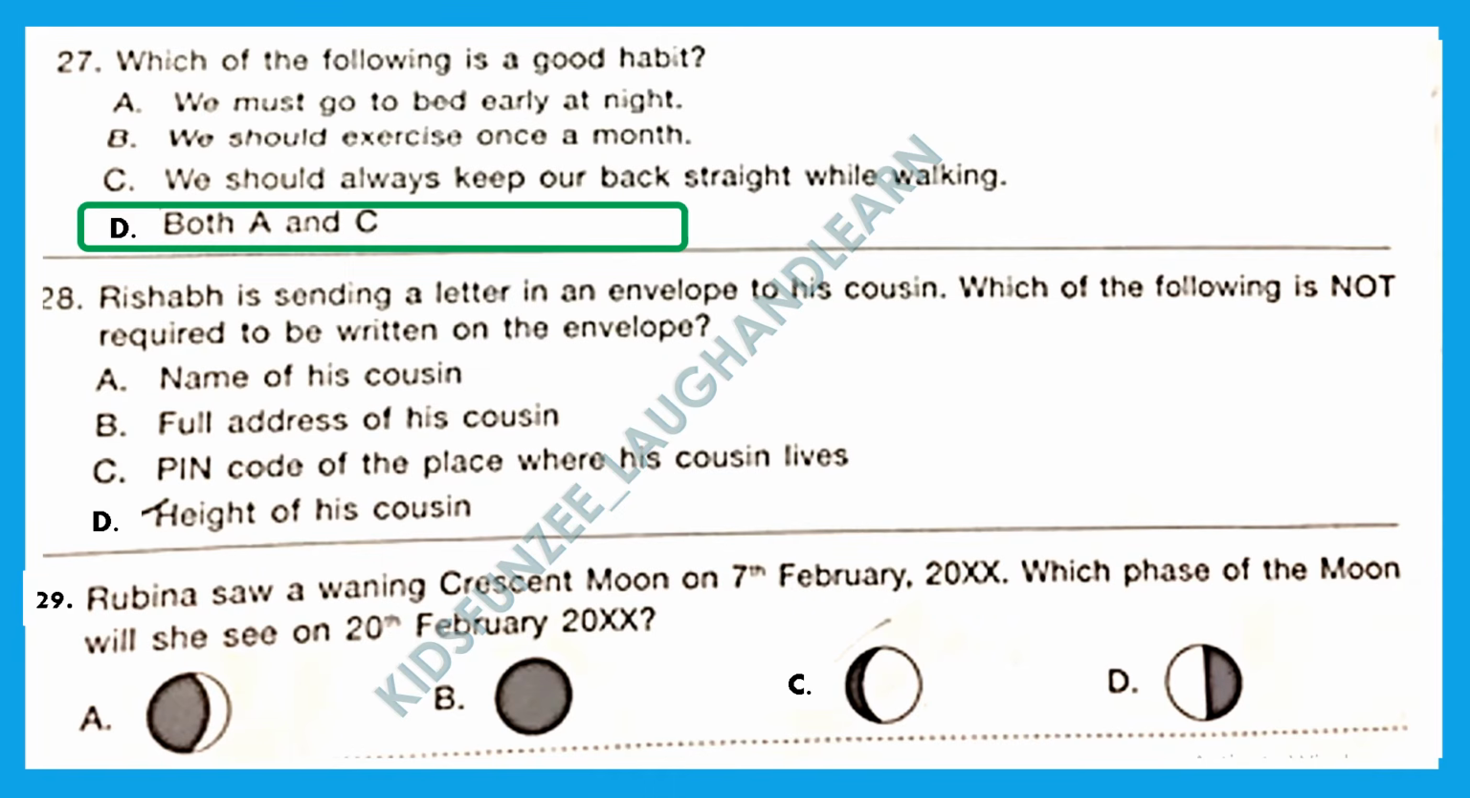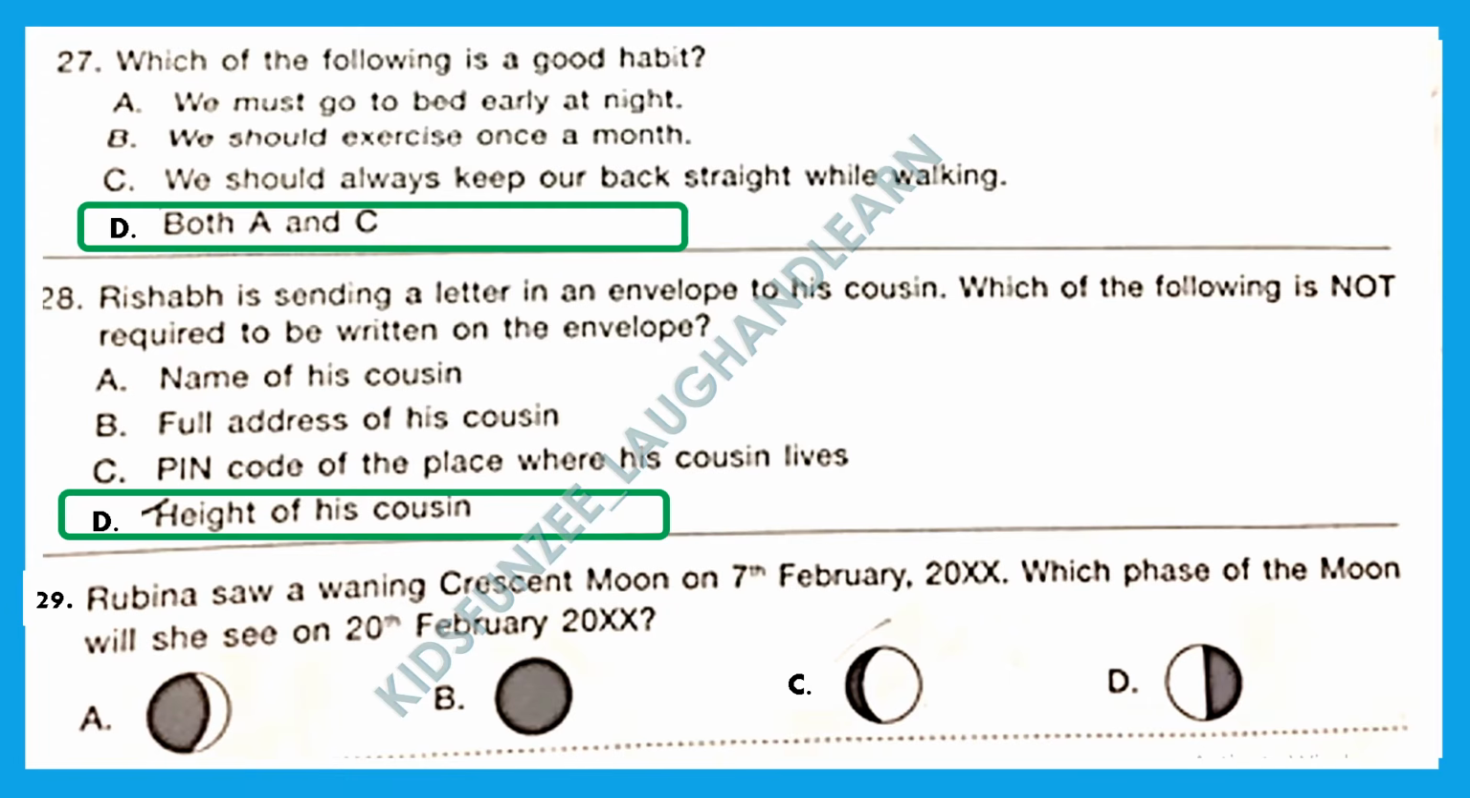Question 28. Rishabh is sending a letter in an envelope to his cousin. Which of the following is not required to be written on the envelope? Name of his cousin is needed because then only we will know to whom it has to be sent. Full address of his cousin needed. Pin code of the place where his cousin lives very much needed. Height of his cousin? No. This information is not required when we have to send any letters. Option D is the right answer.